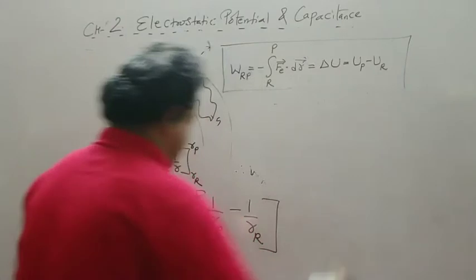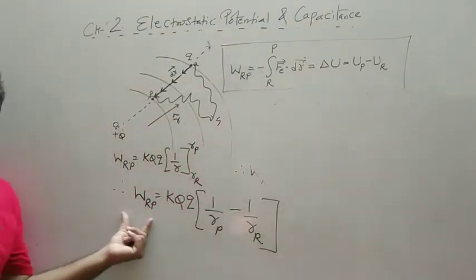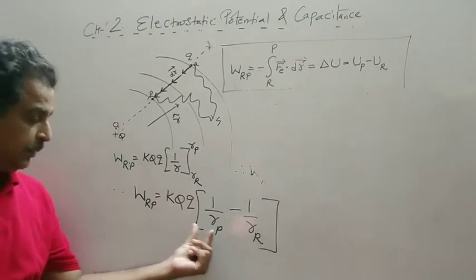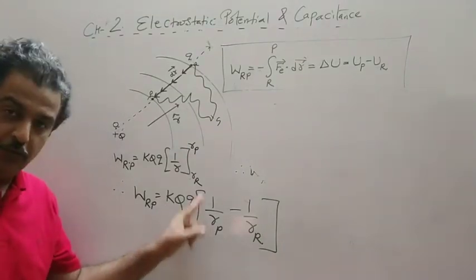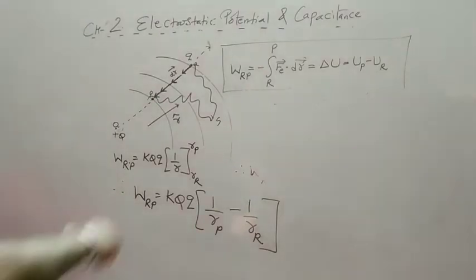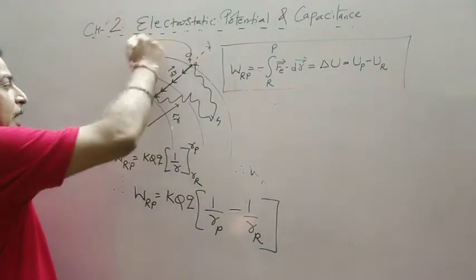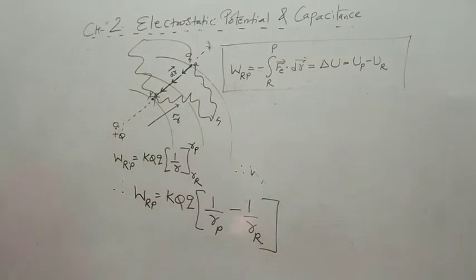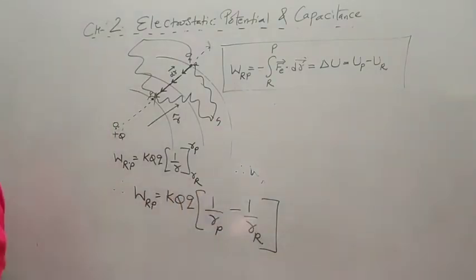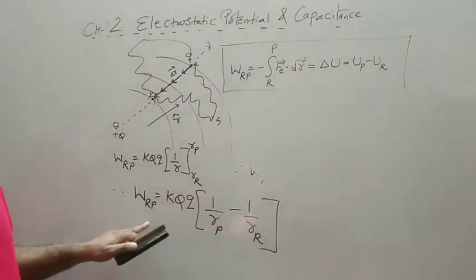Now you clearly see that our work done depends on the final position, 1 upon final minus 1 upon initial, since all these are constants. So even if I take a zigzag path anywhere from R to P, in the integration we will have 1 upon final minus 1 upon initial. So this is another formula.